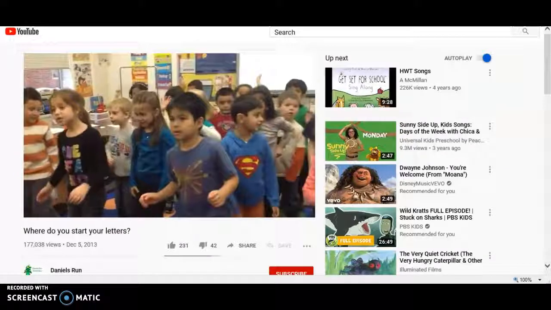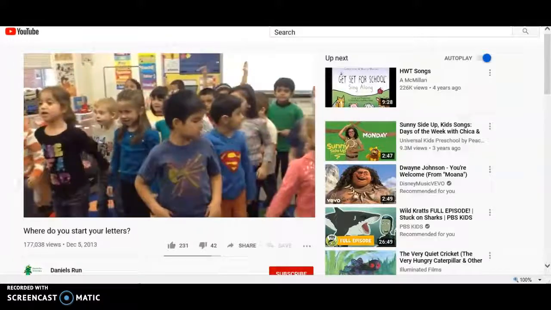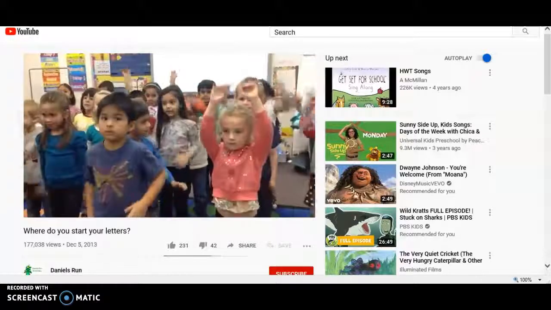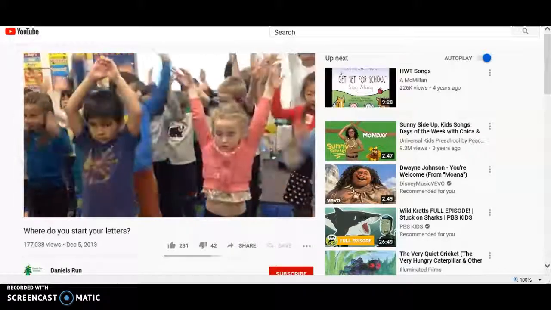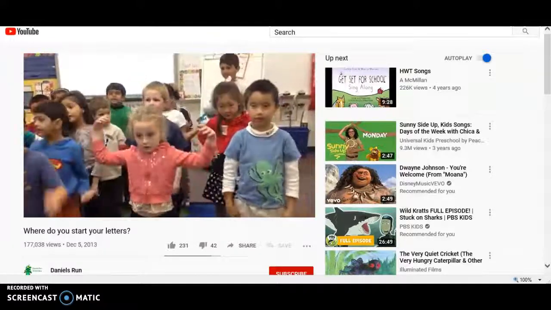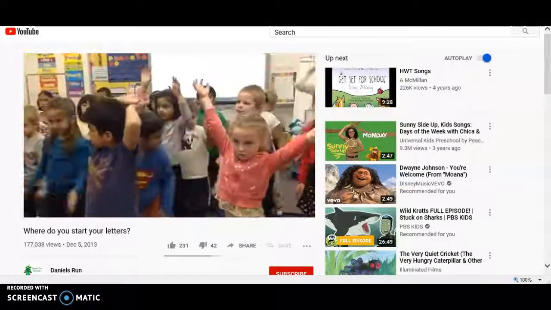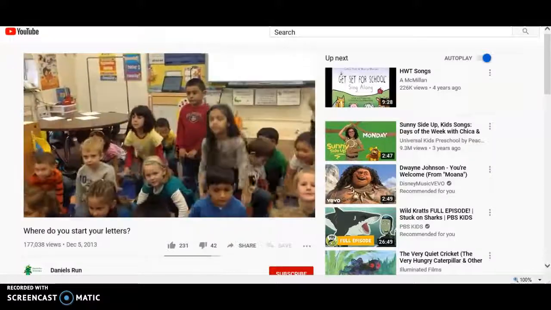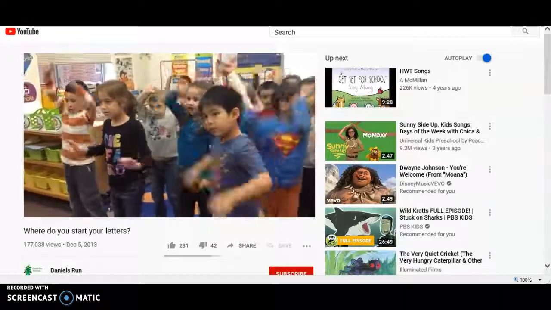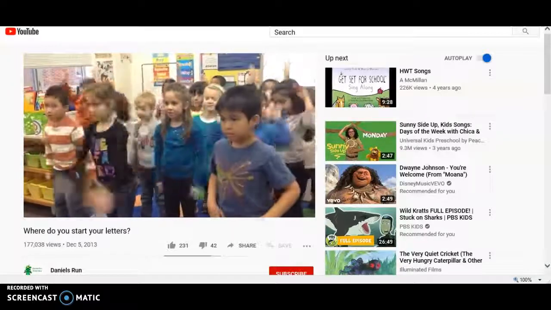Letters, start your letters at the top. Where do you start your letters? At the top. If you want to start a letter, then you better remember, starting at the top. Here we go. No, it's the bottom. No, it's the middle. It's the top, top, top. Where do you start your letters? At the top.